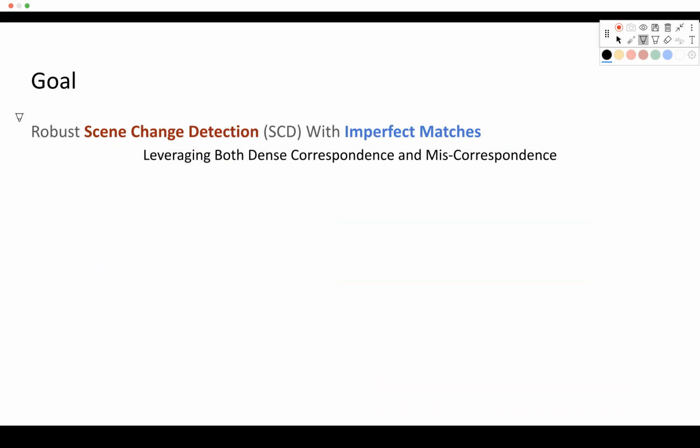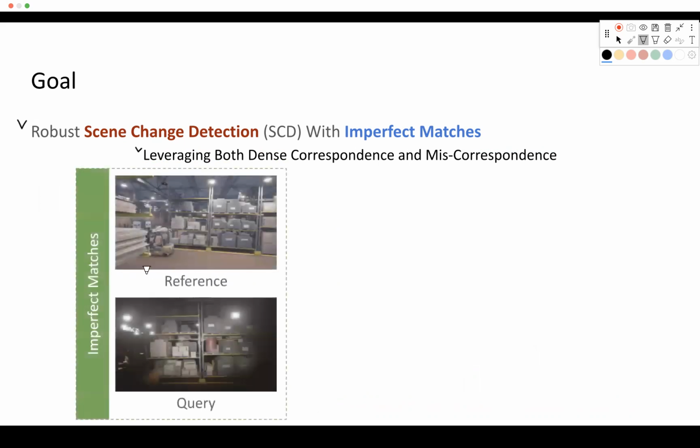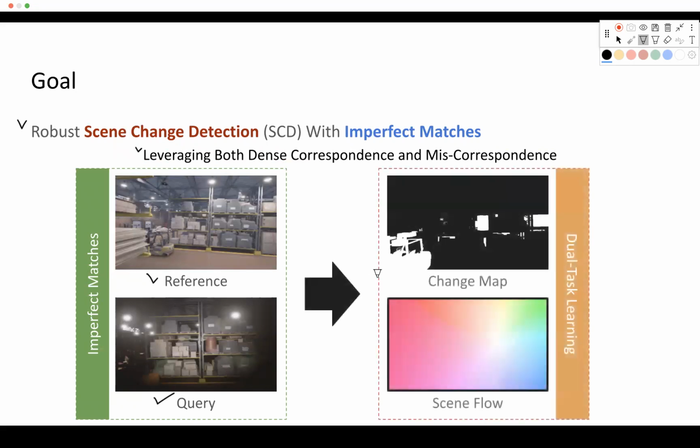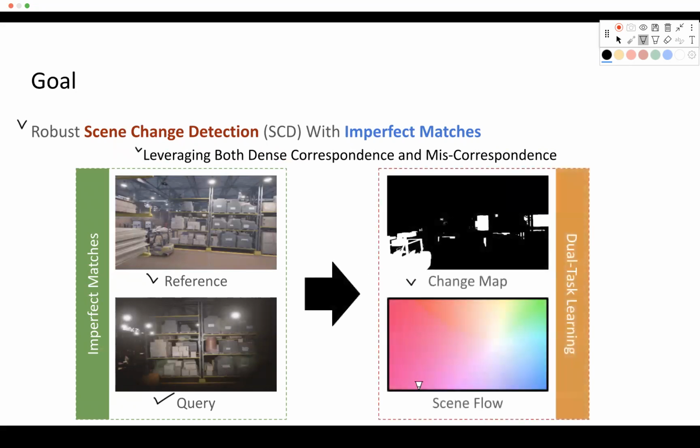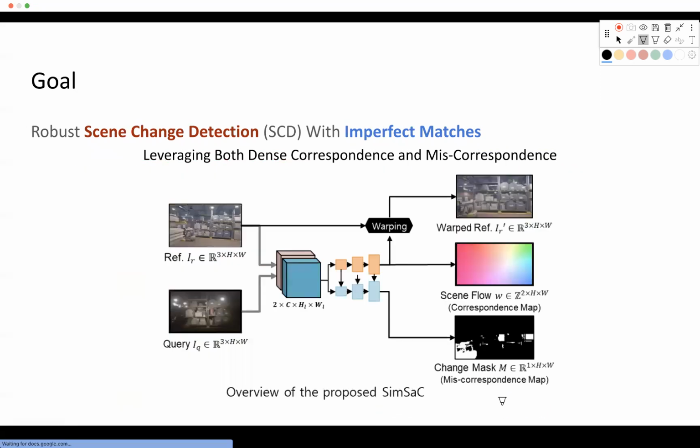And our research goal is to achieve robust scene change detection with imperfect matches by leveraging both dense correspondence and miscorrespondence. More specifically, we want to receive reference and query images taken at different time steps and with large viewpoint difference, and we are going to evaluate change maps. And we are going to do this by evaluating scene flow estimation.